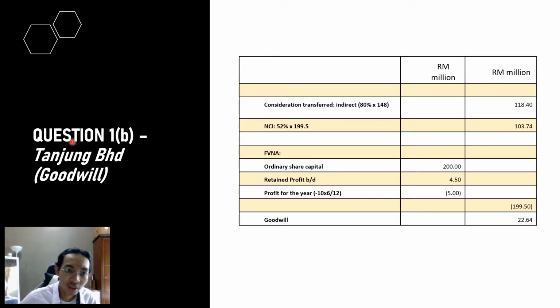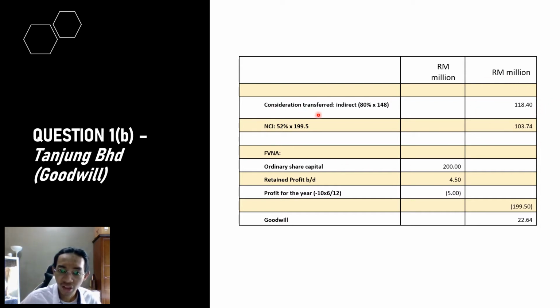Next is question 1B about finding the goodwill of Tanjung Berhad. Stated in the question here, the acquisition of Tanjung Berhad was an indirect acquisition. The 80% here is the acquisition of Akbar to Mas Berhad. So the 148 million here is the consideration transferred. We will multiply it, and here we get 118.4 million.